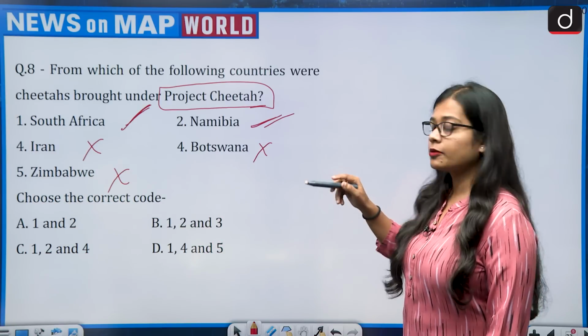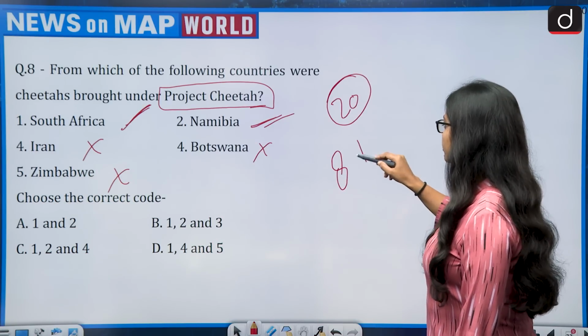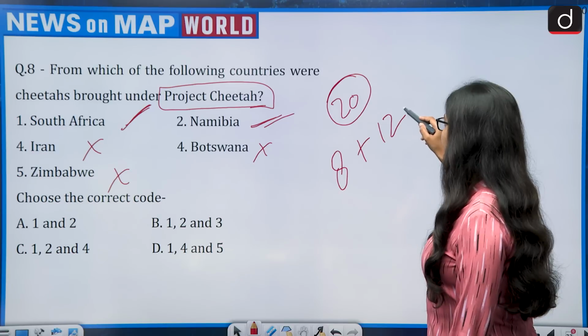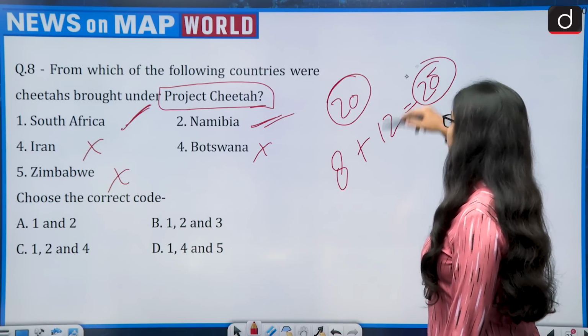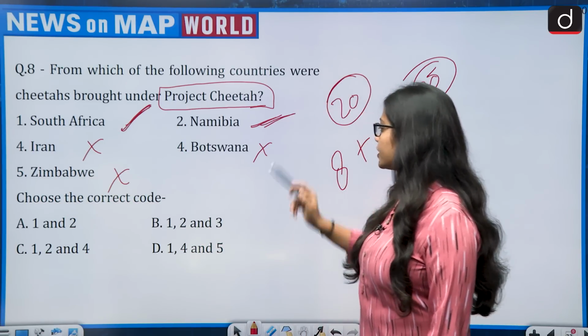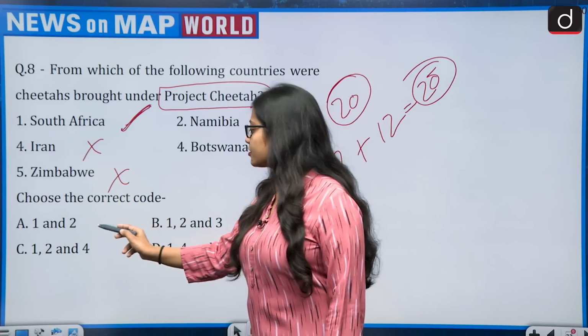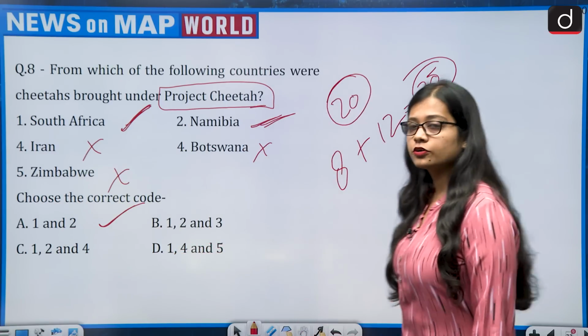In total, the number of cheetahs that we got were 20. In the first batch we got 8 cheetahs and then we got 12 cheetahs, so in total it became 20 cheetahs. And the countries from where we got them are South Africa and Namibia. So the correct code is 1 and 2, that is, the correct answer is option A, 1 and 2.